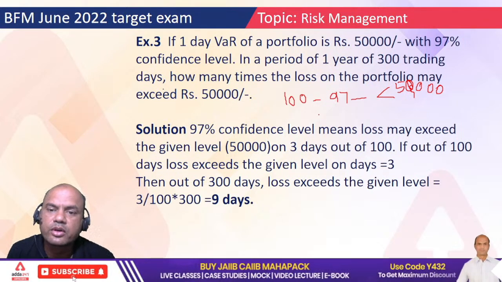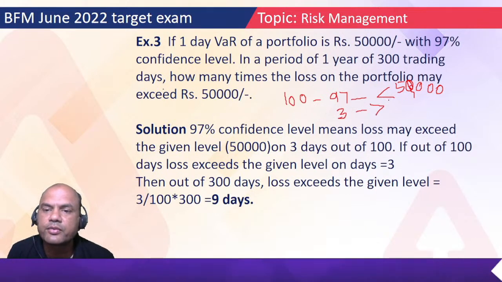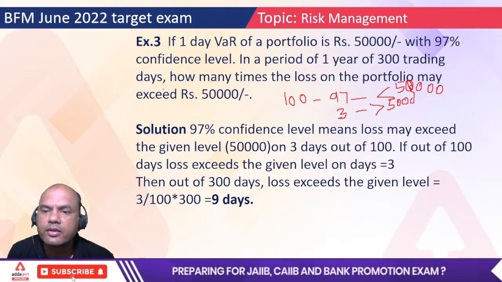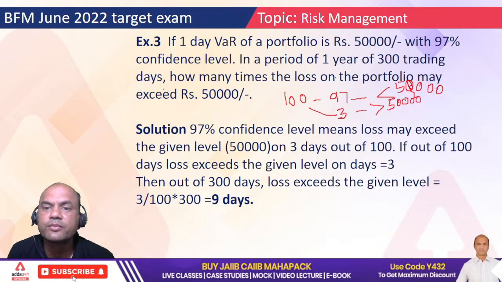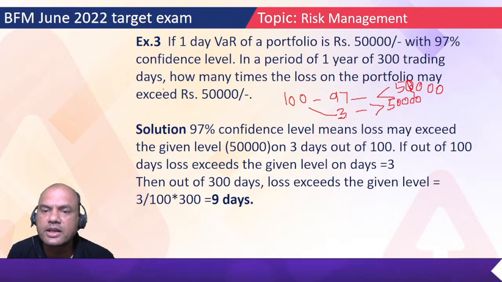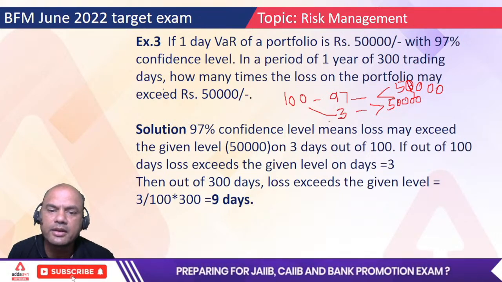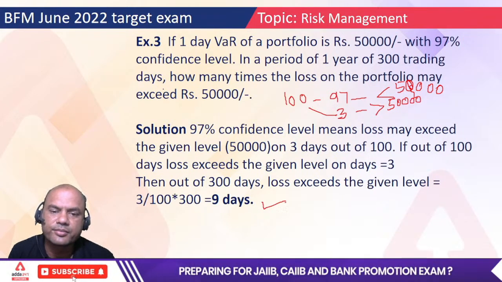That's okay. So what is unexpected? For 3 days out of 100 it is greater than 50,000. So for 300 days how much will it be? For 100 it is 3. So for 300 days it will be 9. So 9 days is the answer.